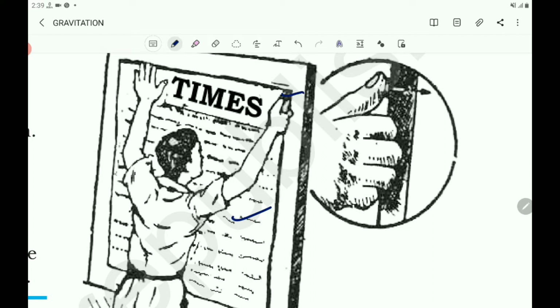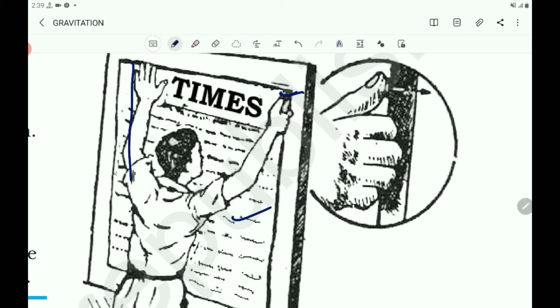You apply a force on the surface area of the head of the pin. This force is directed perpendicular to the surface area of the board.